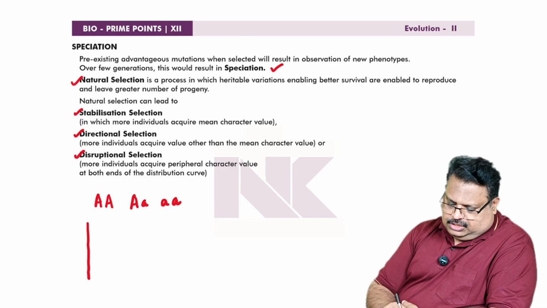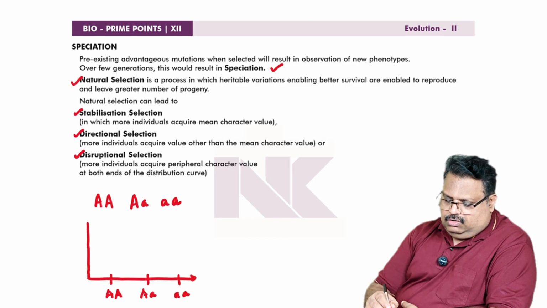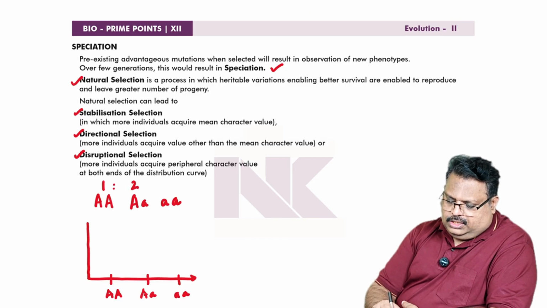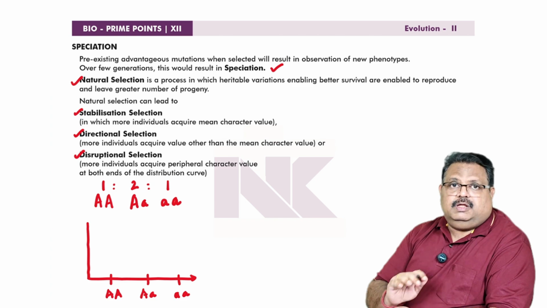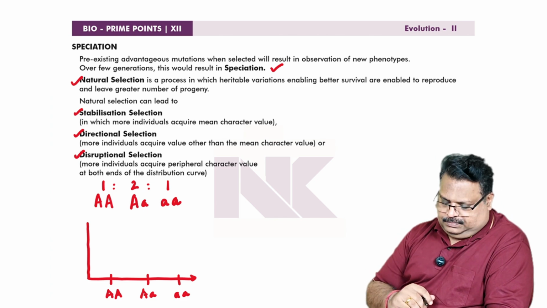So in a population, as per the Mendelian ratio, we can see that capital A, small a and small a will be seen in a 1:2:1 ratio, in an experimental population.